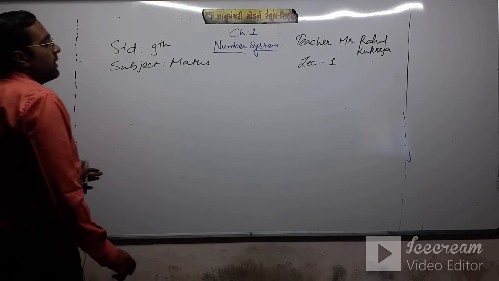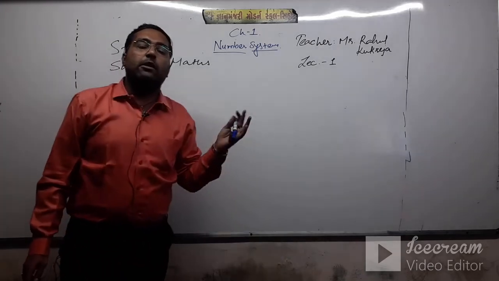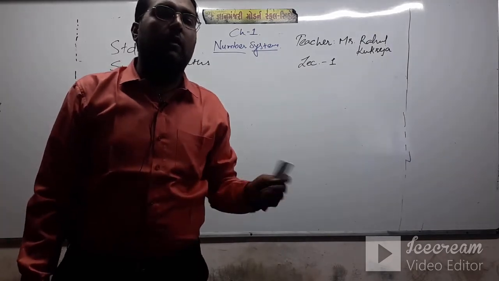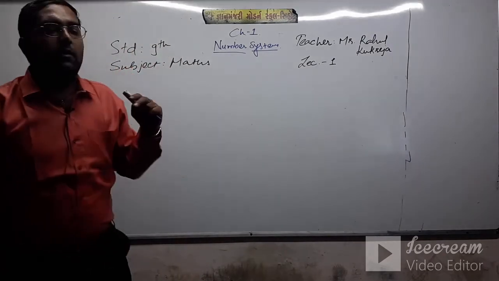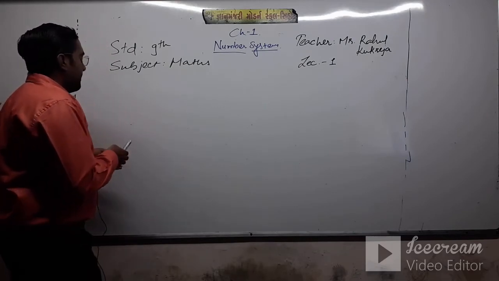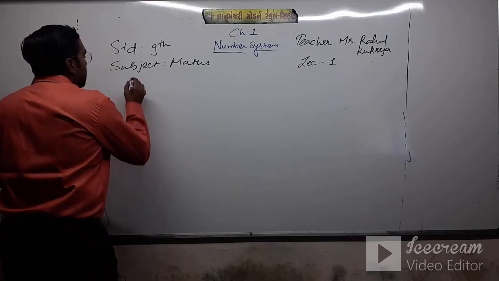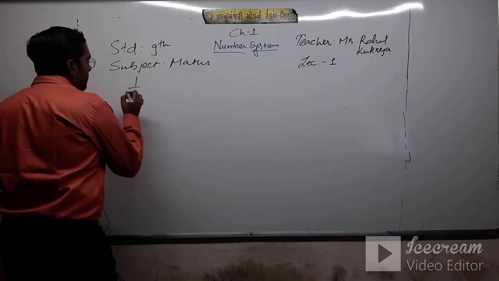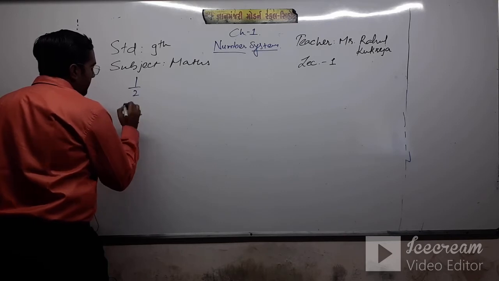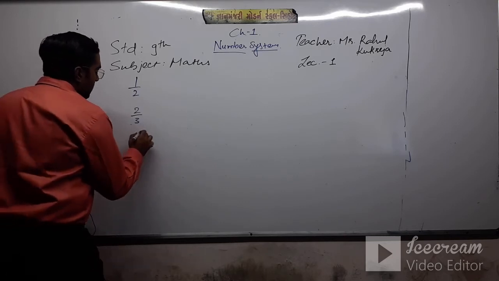There are two types, terminated and non-terminated. Before moving on to terminated and non-terminated, we are first writing a few examples of rational numbers. Here, examples of rational numbers: 1 by 2, correct? Next, 2 by 3, okay, 3 by 5,